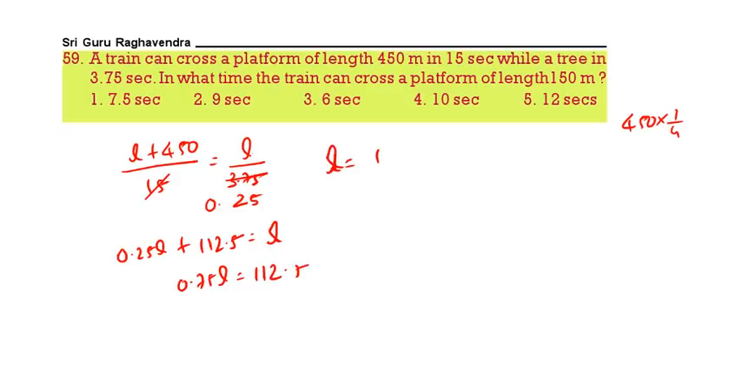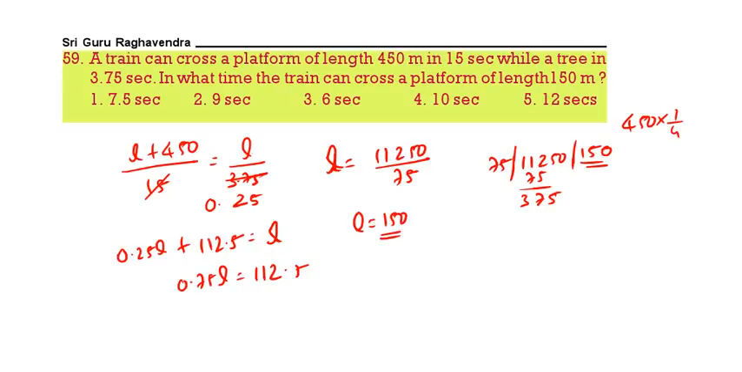Therefore 0.75 L is equal to 112.5. L is equal to 11,250 by 75. So if you do the calculation, L value is 150. The length of the train is 150. Now what is the speed of the train? So speed of the train means 150 by 3.75. So 3.75 means 15 by 4. 150 into 4 by 15, that is 40. So speed of the train is 40.